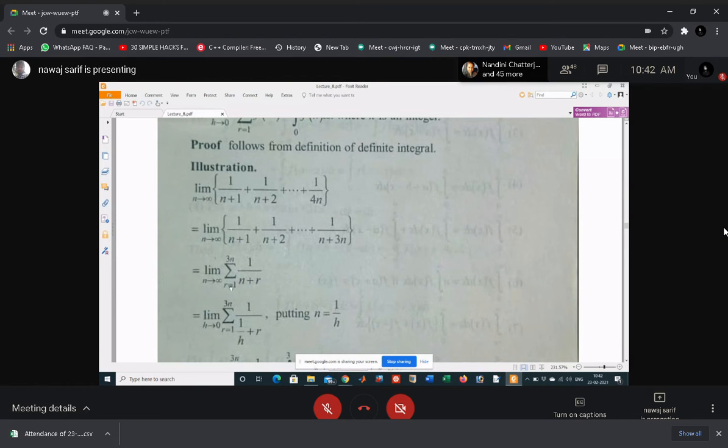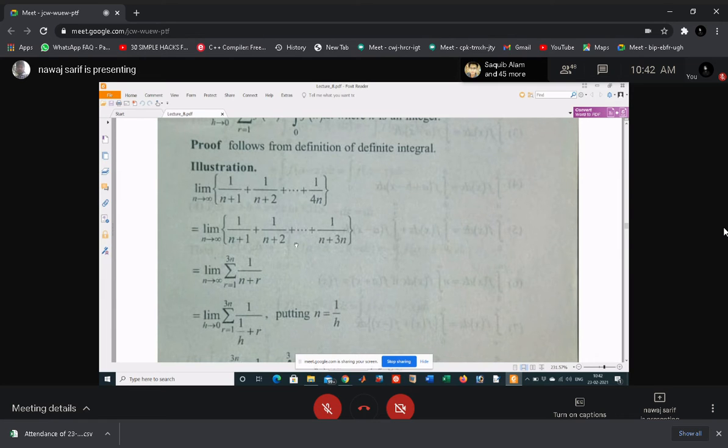If you just put r equal to 1, then the first term is 1 by n plus 1. Then for r equal to 2, the second term is 1 by n plus 2, and when you put the last one, r equal to 3n, your last term will be 1 by n plus 3n. So just write this sequence in summation form.